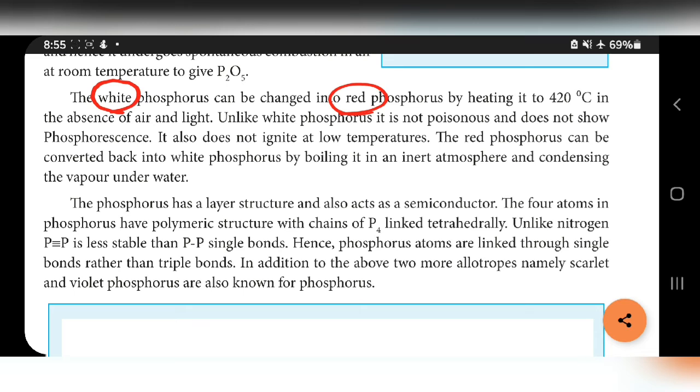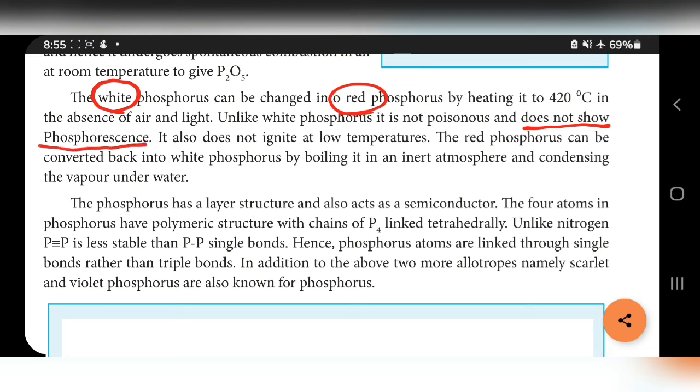But red phosphorus, that is, we can convert white phosphorus into red phosphorus by heating at 420 degrees Celsius in the absence of air and light. After converting white to red, it is not poisonous and it will not glow in dark condition. It does not show phosphorescence.